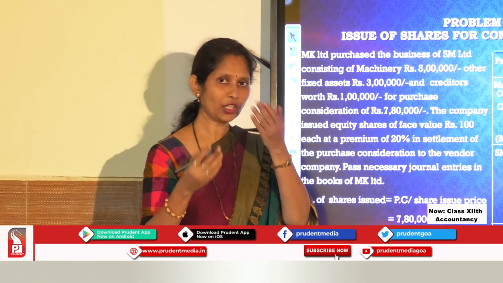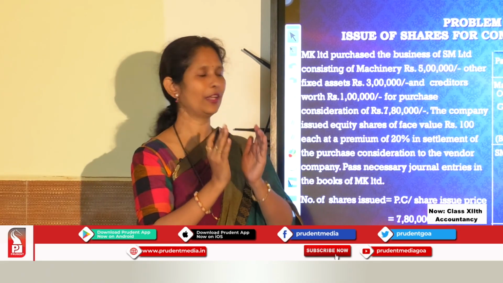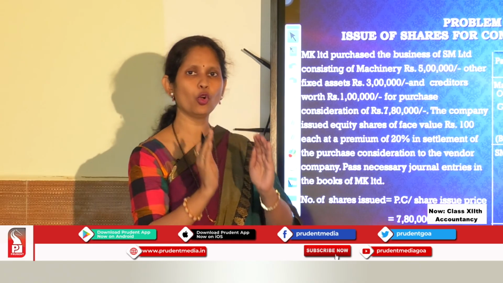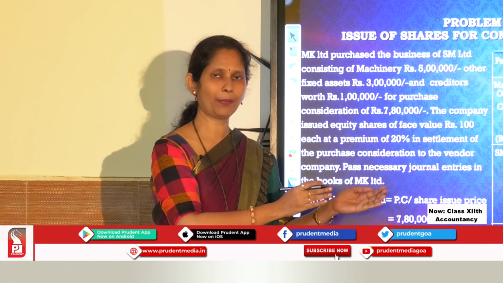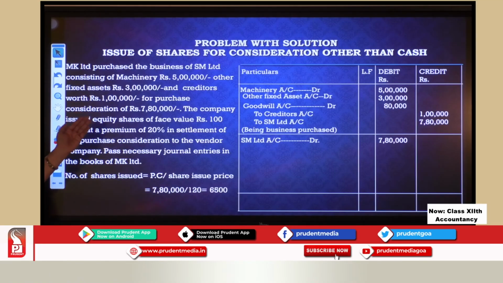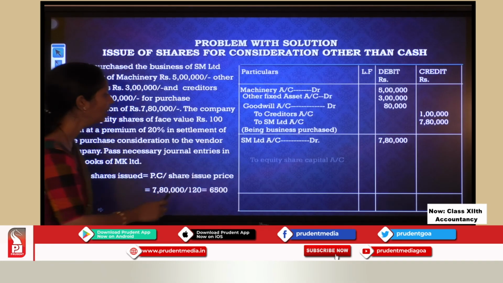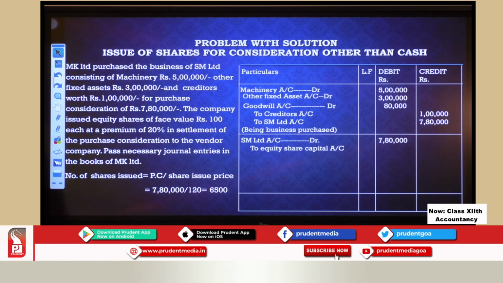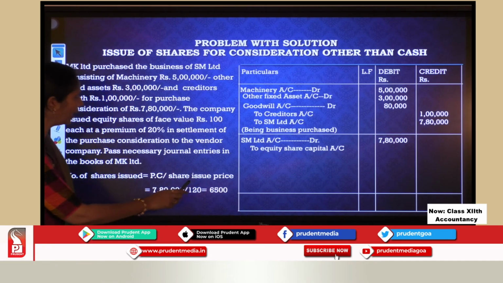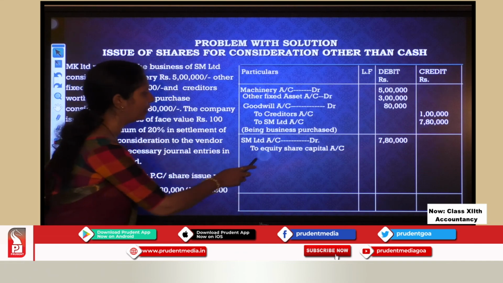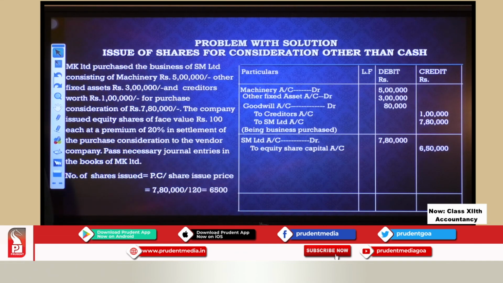Now when we are giving shares, on this 6,500, 100 rupees will go to share capital, and 20%, that is 20 rupees per share, will go to securities premium. So let us see the entry now. Equity share capital, 6,500 multiplied by 100, so 6,50,000. Are you understanding this? Next, to securities premium.